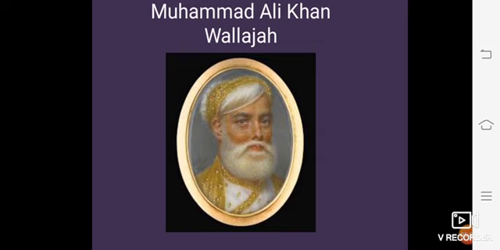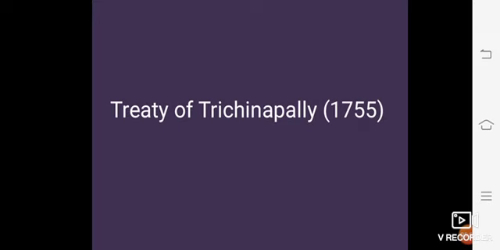This war ended with the signing of the Treaty of Trichinopoly in 1755, and this treaty demanded that all the territories captured by the French be returned. The consequence of this war was that all the obstacles in the path of the British were removed. Now here we learnt about the Second Carnatic War.